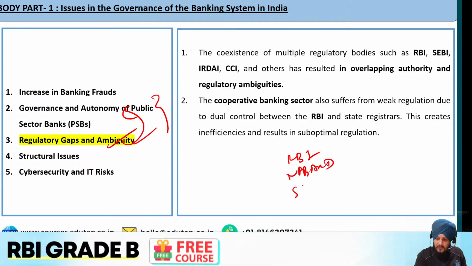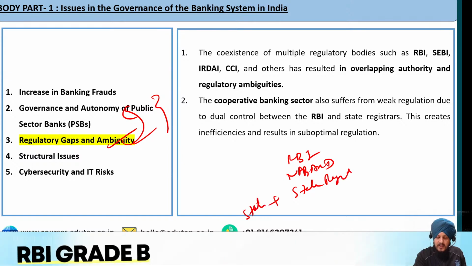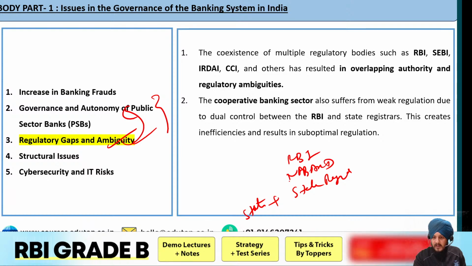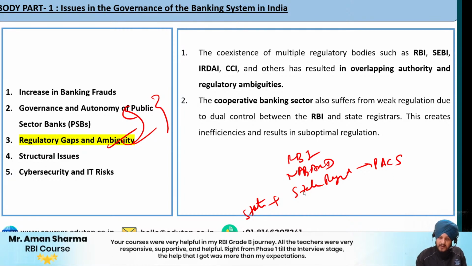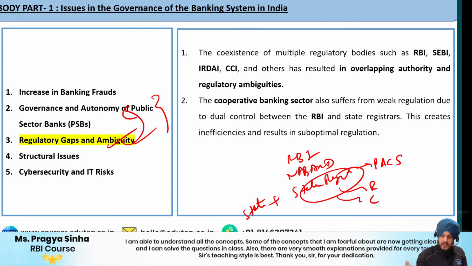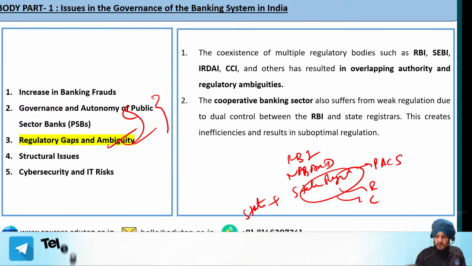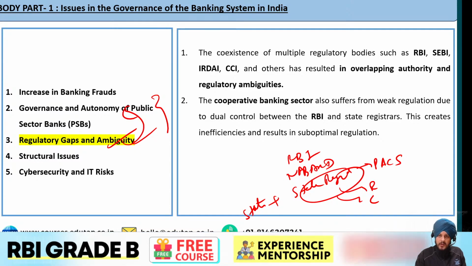Fine. Then we have the state registrar also, which along with the state government tries to regulate this rural cooperative bank sector, very specifically primary agriculture cooperative societies. You must have heard about it. Fine. So the thing is that RBI regulates the financial aspects, but the state registrars basically deal with the registration and compliance. So there is some kind of dual control with respect to the cooperative banking sector, and that also leads to different kinds of conflicts and ambiguity in decision making. I hope this is also clear.